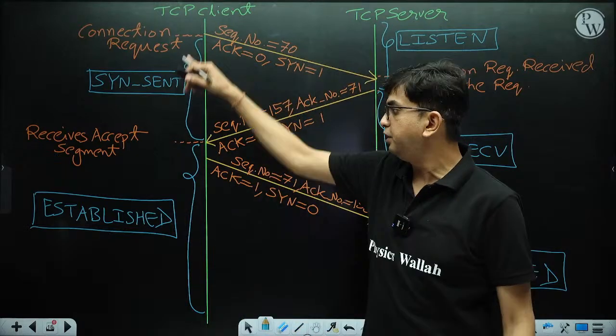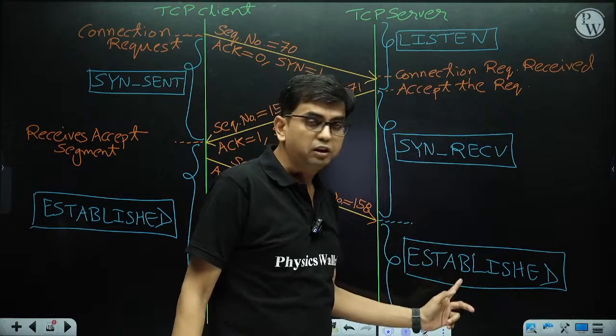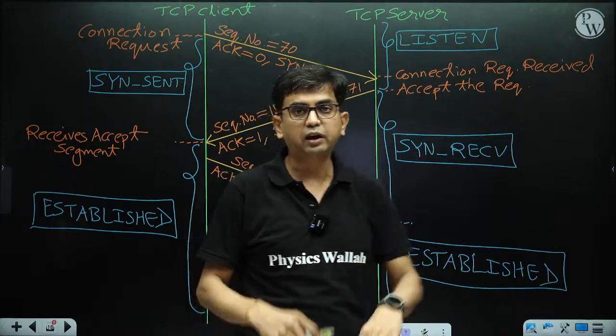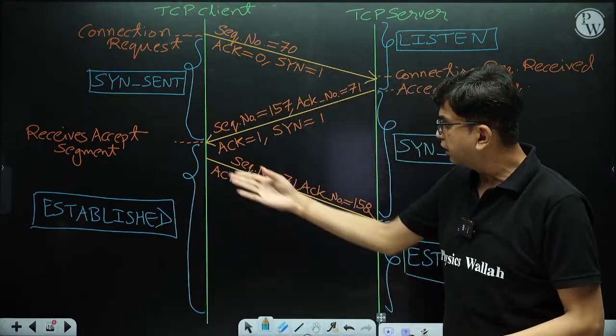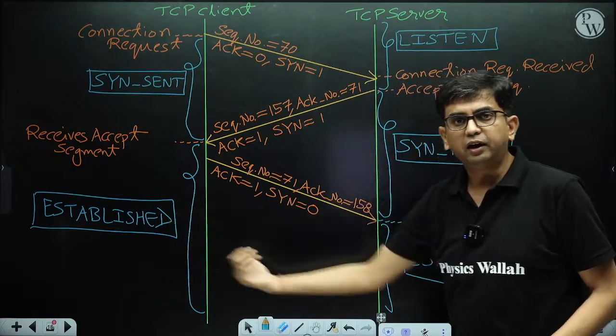In this state transition, the second state is established. In this state transition, the third state is established. So both are in established. So they are sending the data, sending acknowledgement. It is sending data, it is sending acknowledgement.